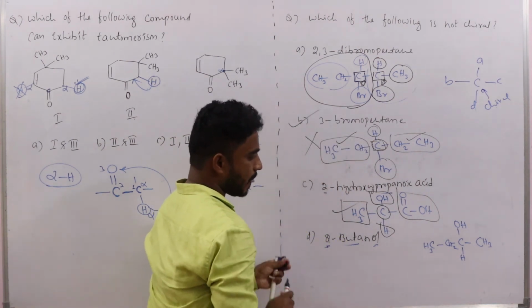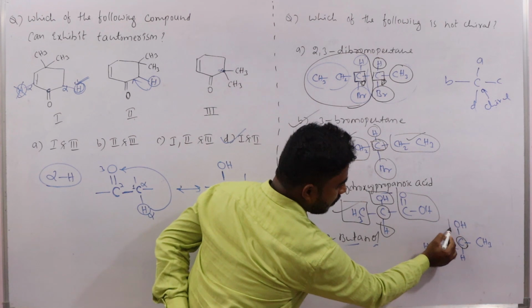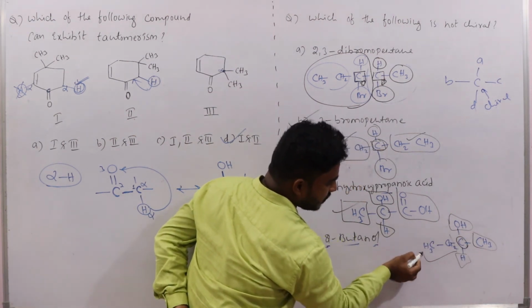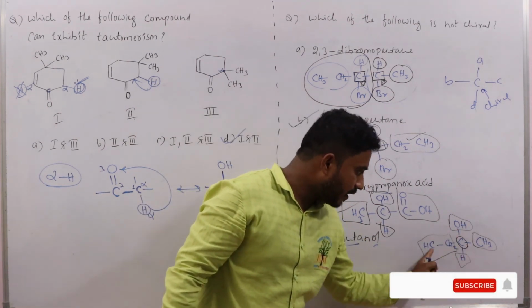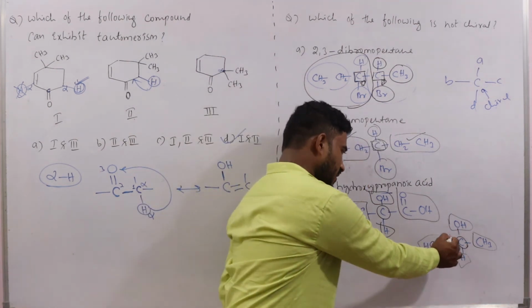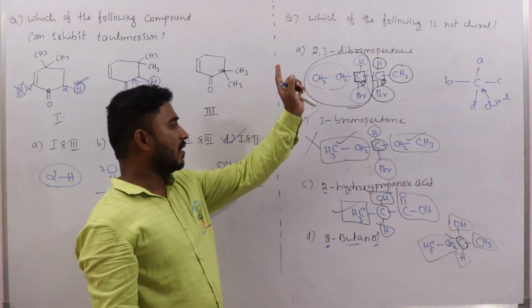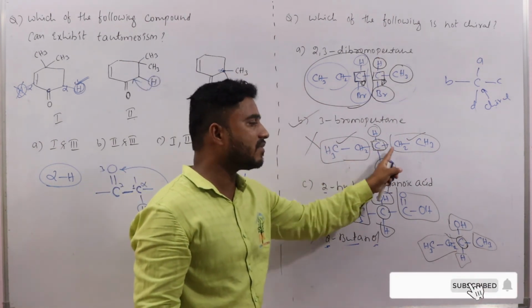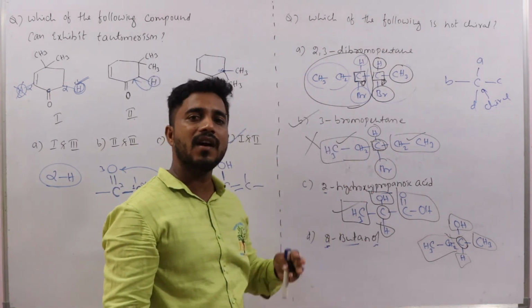So when you see the carbon here, around this carbon, OH is there, CH3 is there, H is there, CH2CH3 is present. This carbon is bonded to 4 different groups. That's why this is said to be chiral. So which one is not chiral? B is not chiral because of the presence of similar groups on this carbon, and the remaining A, C, and D are chiral.